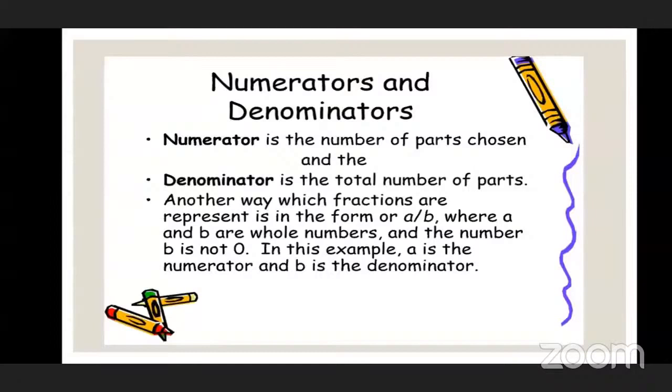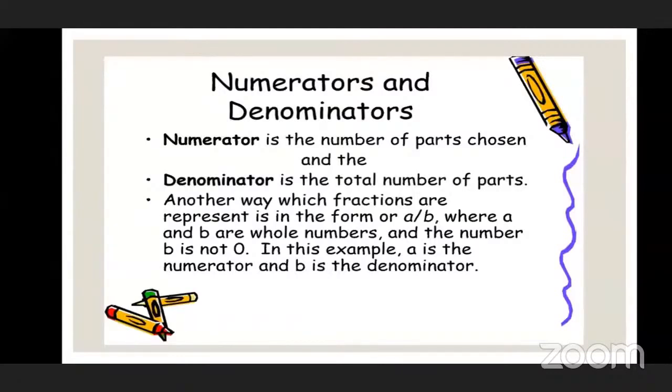And what is the denominator? It is the total number of parts, 10. Means how many chocolates you have in your pocket. 10. That is called the denominator. Means the total number of anything is called the denominator.